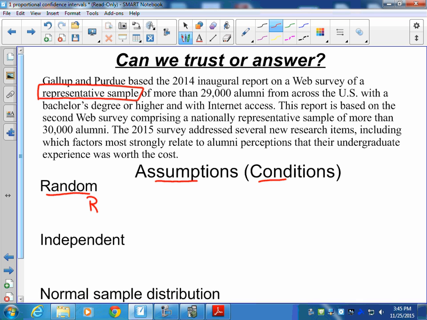So we would want to write: random sample not stated in problem. A representative sample could be random, but since it's not stated specifically, we would want to be careful using that term.